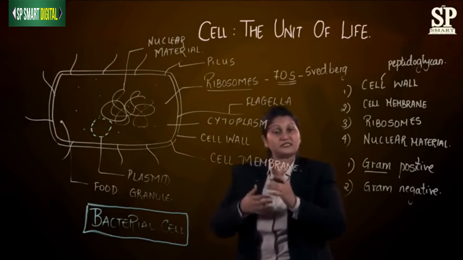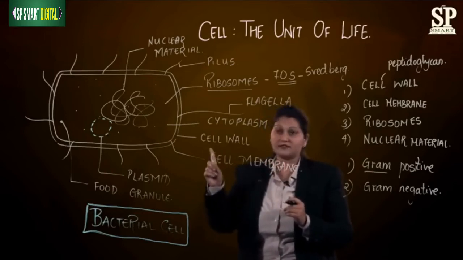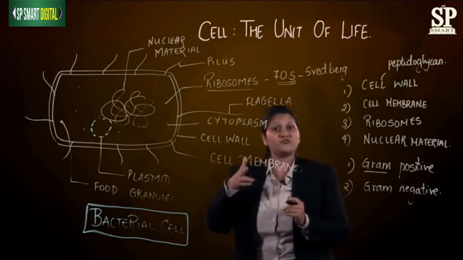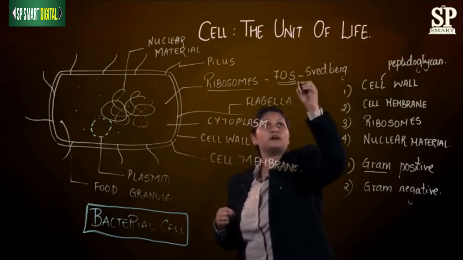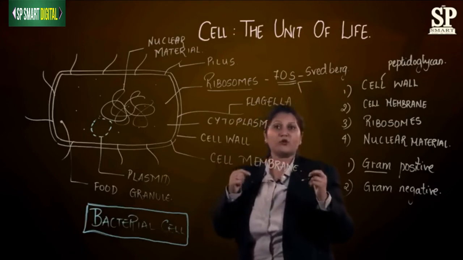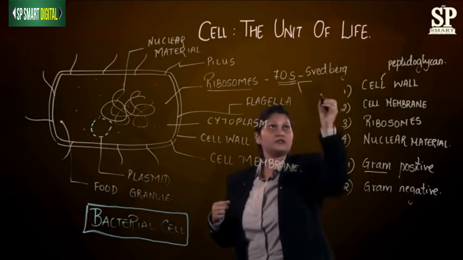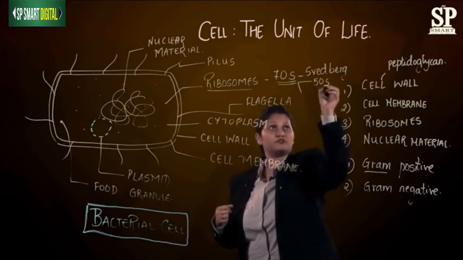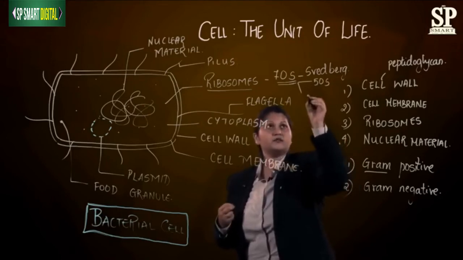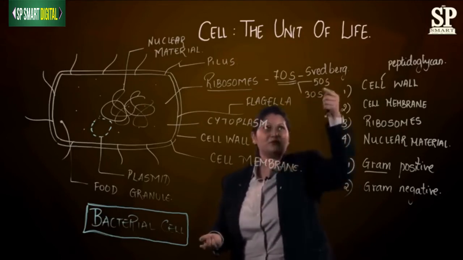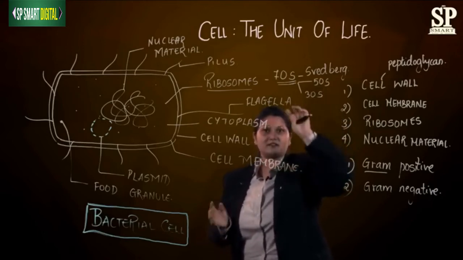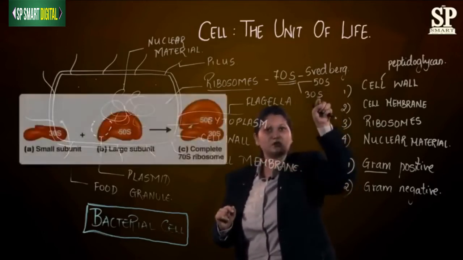But if you further study this ribosome of a bacterial cell, it is made up of two further units. The first unit is called the bigger unit, and the second unit is the smaller unit. So the bigger unit is made up of 50S, and the second unit is made up of 30S. Now that doesn't mean you add 50S and 30S. It is completely different. So these are the two subunits.